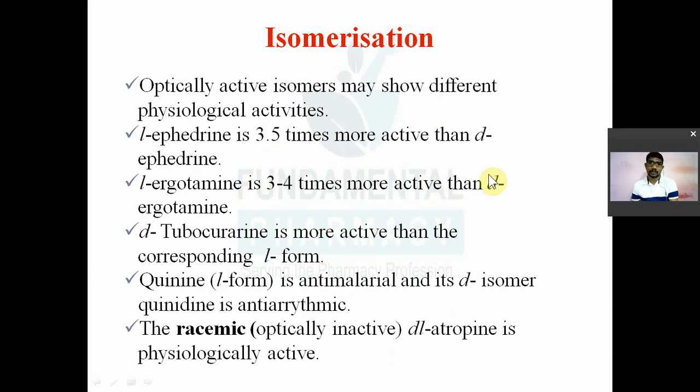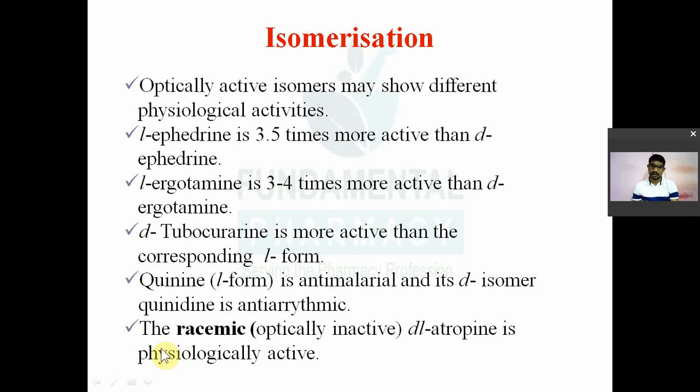Isomerization: so alkaloids, you know that if there is an asymmetric carbon atom, there may be isomerism, so optically active isomers may show different physiological activity or different pharmacological actions. For example, L-epinephrine, so levoepinephrine, is 3.5 times more active than D-epinephrine, then L-ergotamine is 3.3 to 4 times more active than D-ergotamine, D-tuberculin is more active than the corresponding L form, quinine L form is antimalarial, quinidine D form is antiarrhythmic.